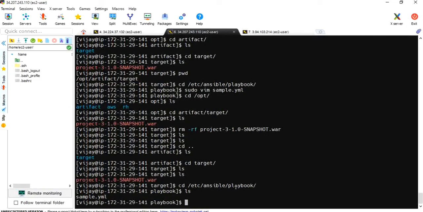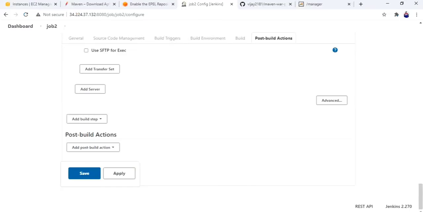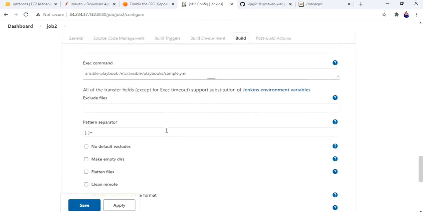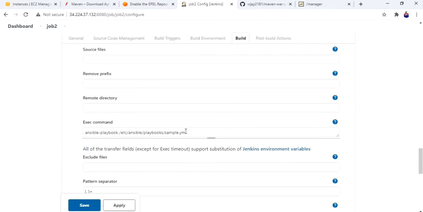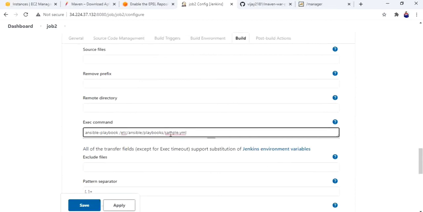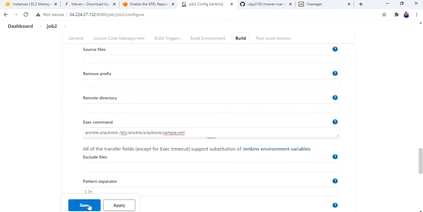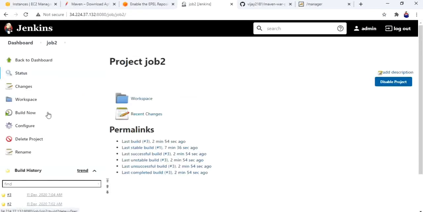Okay, I have given the name here as playbook, but there I have written playbooks. Yeah, I think this is the one. etc ansible playbook. Okay, save. Now build.